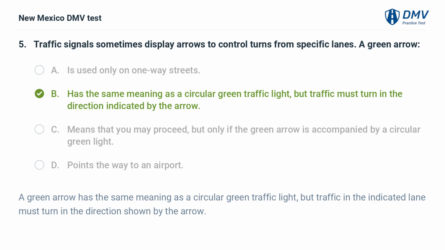B. has the same meaning as a circular green traffic light, but traffic must turn in the direction indicated by the arrow. A green arrow has the same meaning as a circular green traffic light, but traffic in the indicated lane must turn in the direction shown by the arrow.